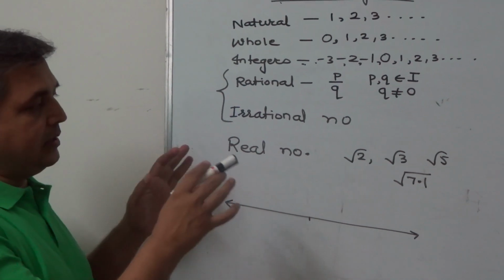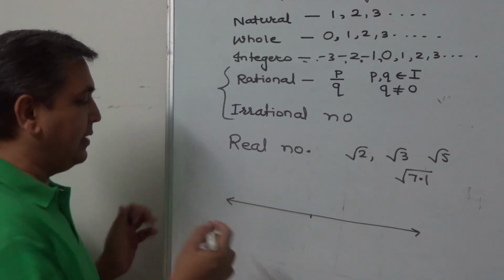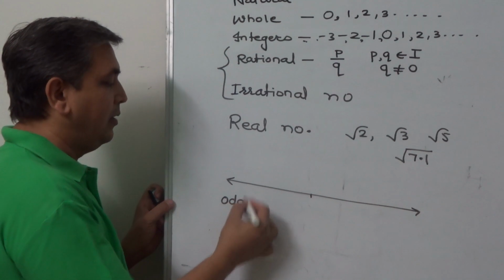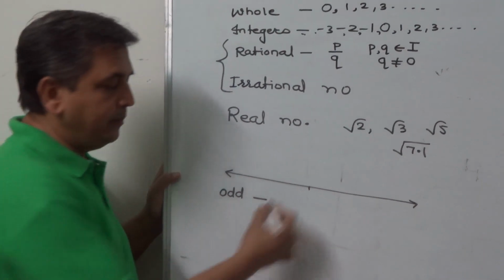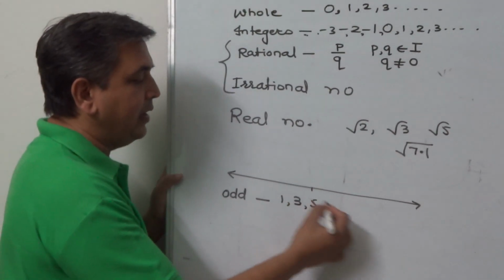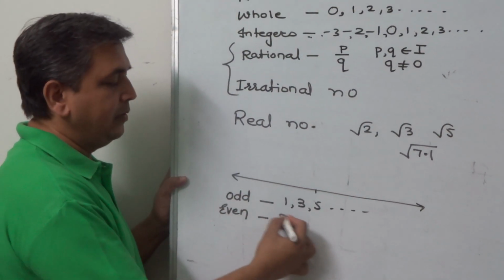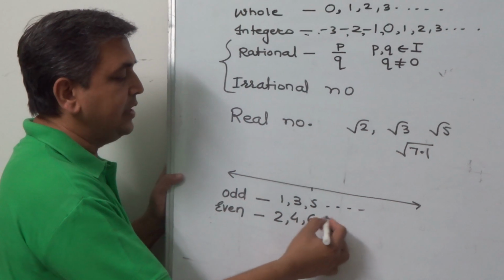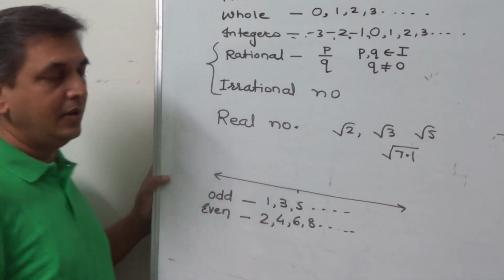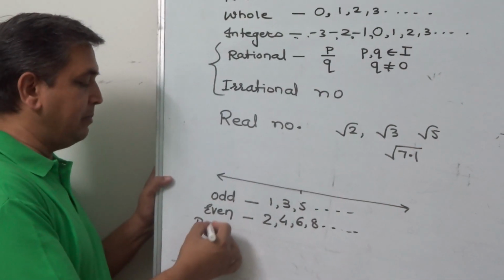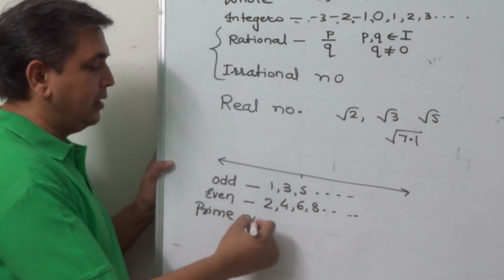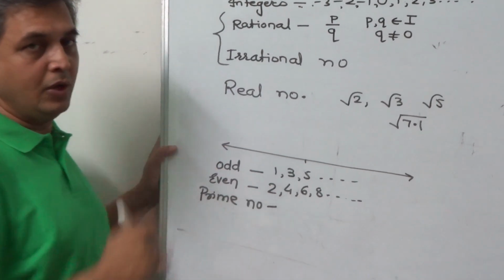Now there are some more types of numbers, like odd numbers. Odd numbers we know 1, 3, 5 and so on. Even numbers we know 2, 4, 6, 8 and so on. We have seen prime numbers. This is an important set. We have to learn this properly.